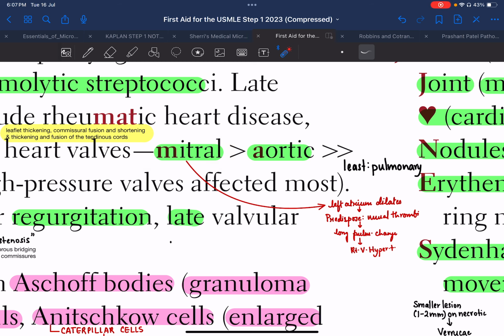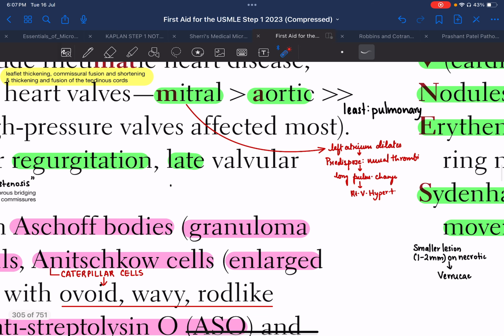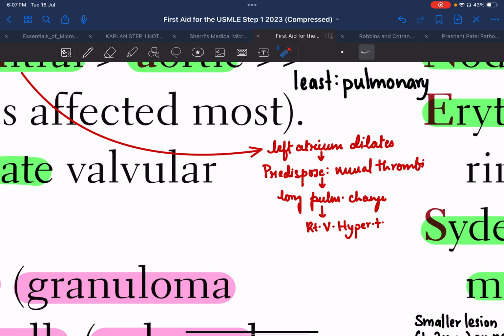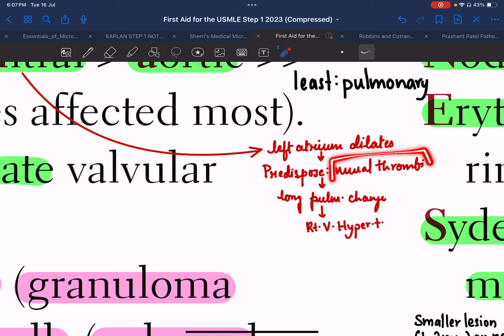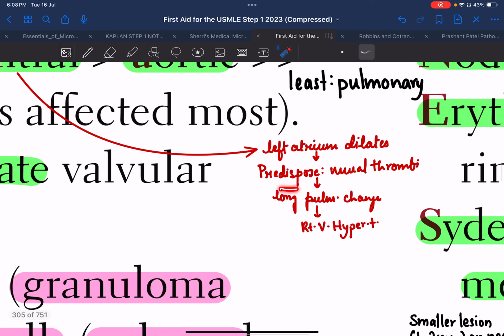Now, if the mitral valve is getting affected, what will happen? The blood will start backing up, because the mitral valve is getting stenosed and also early regurgitation is there. So the blood will start backing up in the left atrium, because of which the left atrium will dilate. Because of this, there is a predisposition to mural thrombi, which are thrombi along the walls of the heart, in the left atrium. This will also lead to backing up of blood and other vascular changes in the lungs. So there will be long-term pulmonary changes.